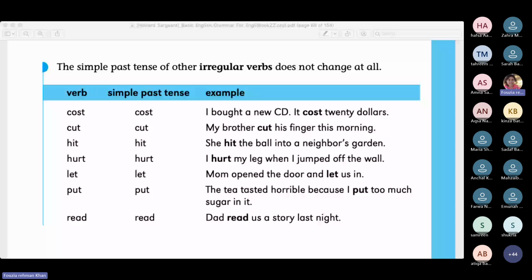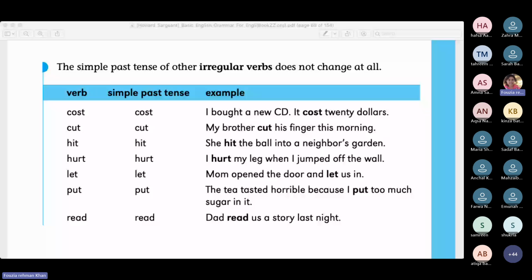The second one, the regular verb, tells you that hurt is also the past tense. Mom opened the door and let us in. The first part of the sentence is opened, ed regular, and that means that's also past tense. The tea tasted horrible because I put too much sugar.